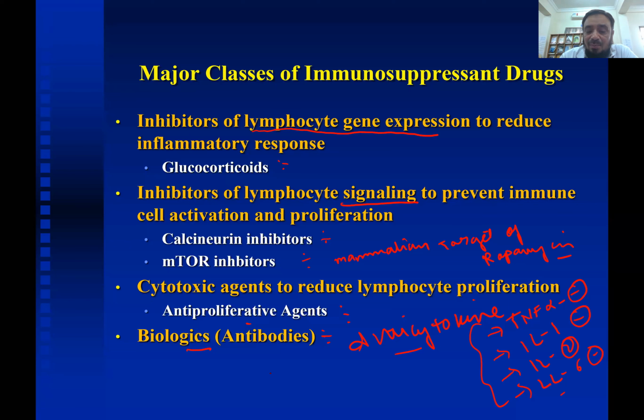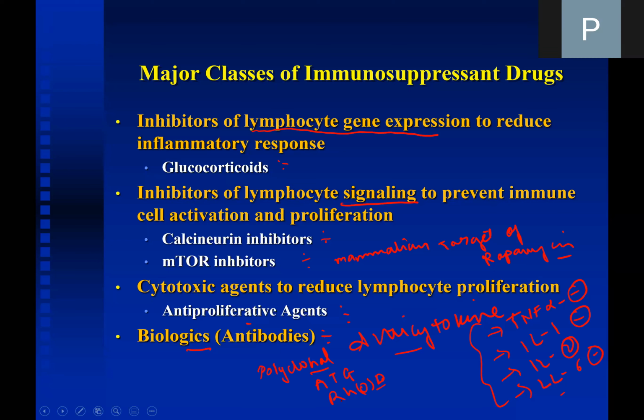Also, we have polyclonal antibodies. Okay, polyclonal antibodies like anti-thymocyte globulin and RhD immunoglobulin, which is used in the hemolytic disease of the newborn when the female has Rh negative blood group and the fetus has Rh positive blood group. To prevent the immune reaction in the next pregnancy, we give this Rh D immunoglobulin, and that is an example of polyclonal.